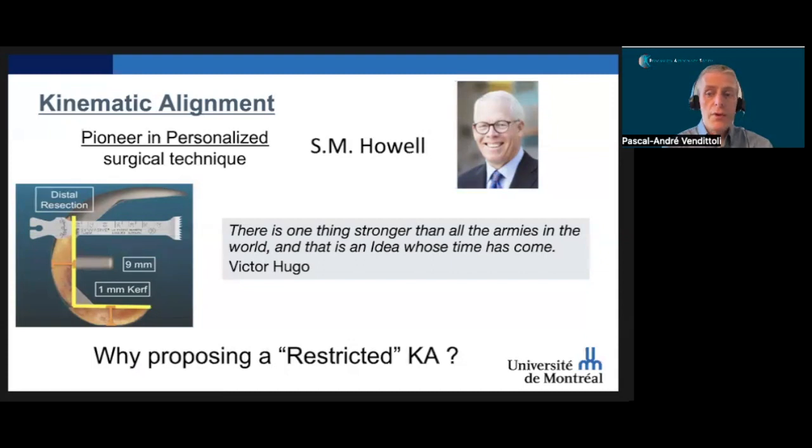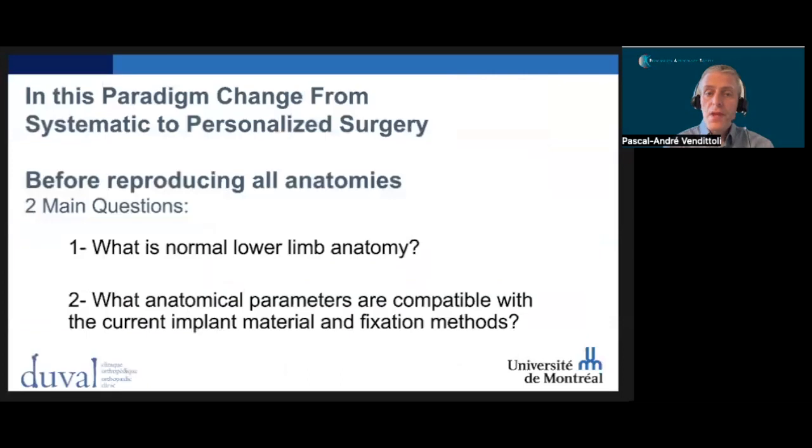So why did I propose the restricted kinematic alignment? In this paradigm change from a systematic to a personalized surgery, before reproducing all anatomies, two main questions need to be answered. First, what is a normal lower limb anatomy? Second, what anatomical parameters are compatible with the current implant material and fixation methods?